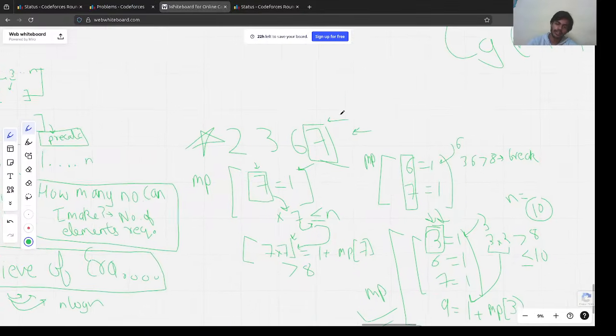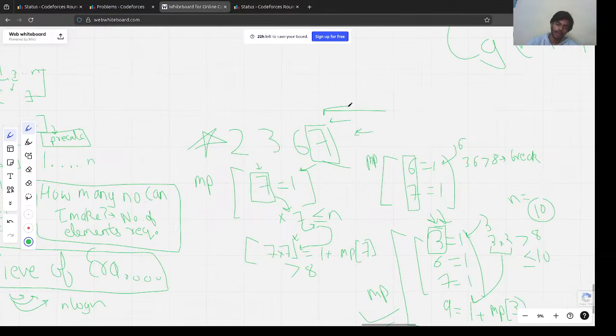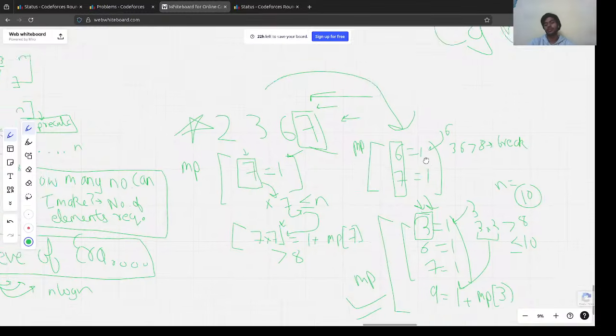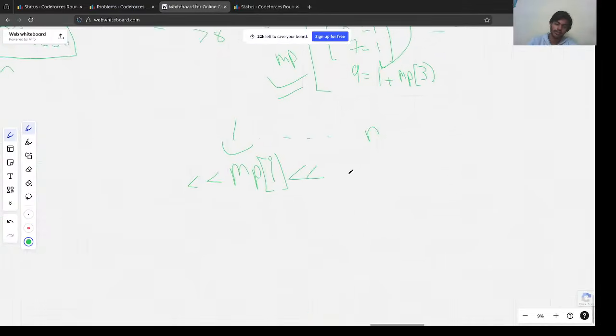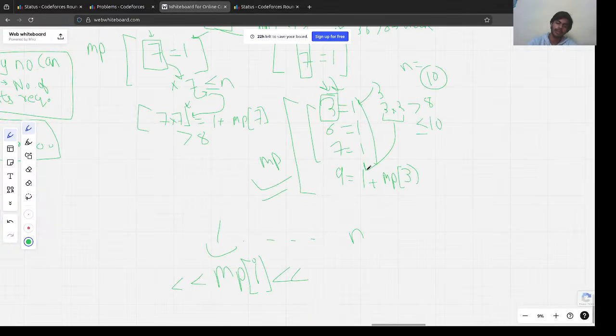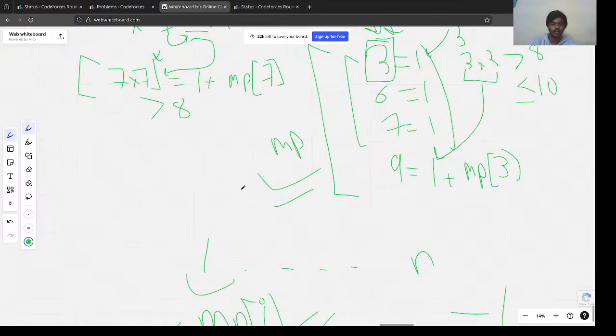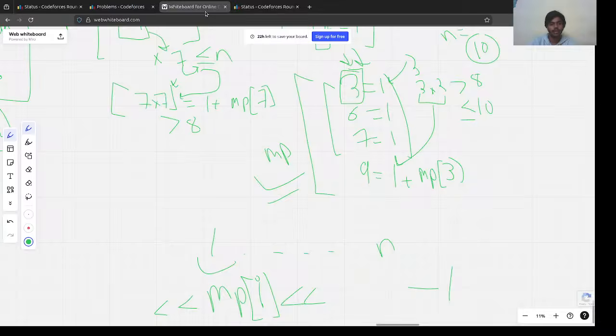So basically start from the ending, start building the answer array or the map, right? First we'll push this and we'll check, this way we check how many elements can we create. Then while creating we also check how many elements in the array are required to create this, and if it's not present in the map we would just print -1. So this is the solution for this problem. Let's also see the code.